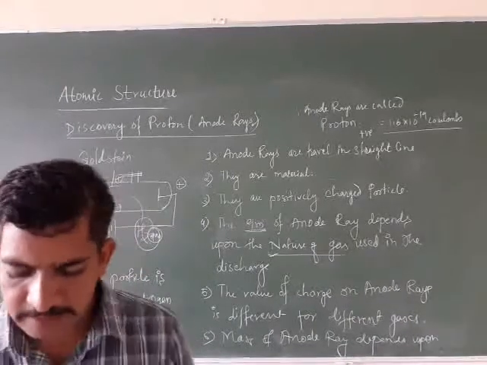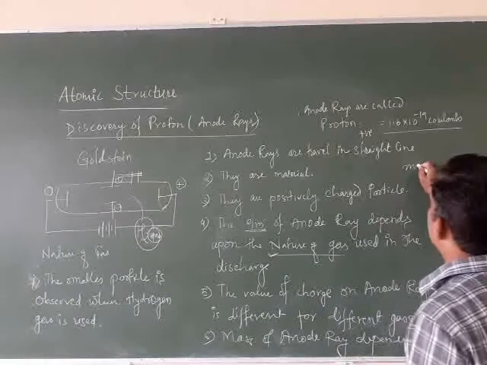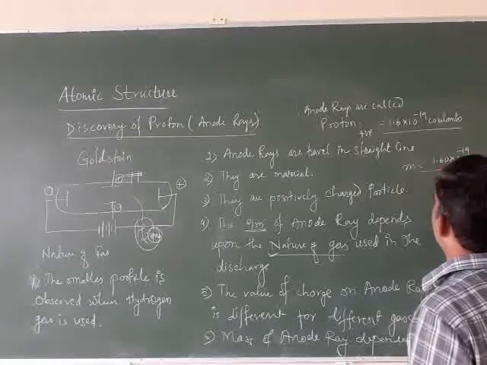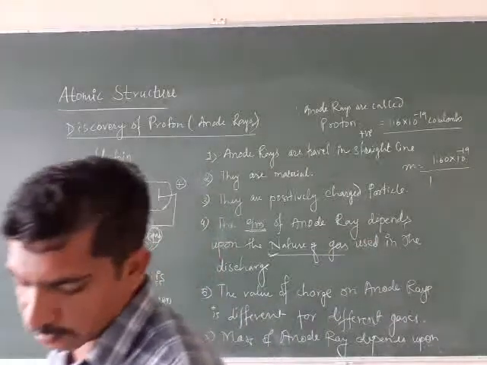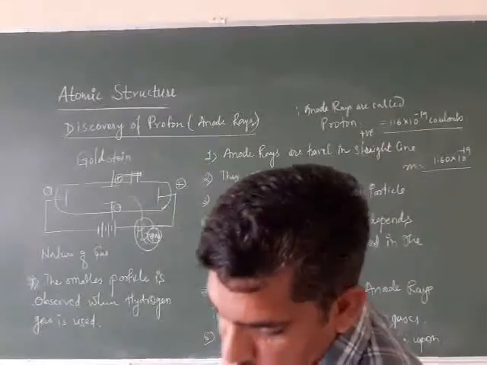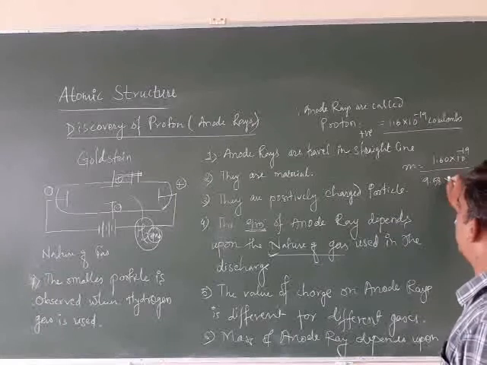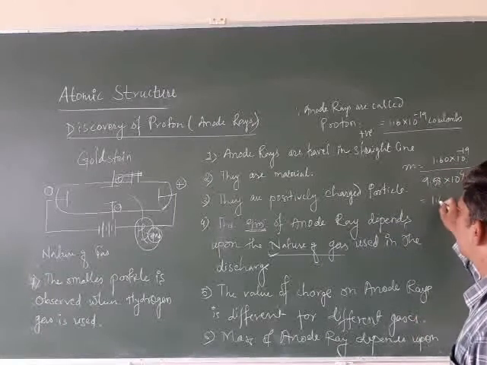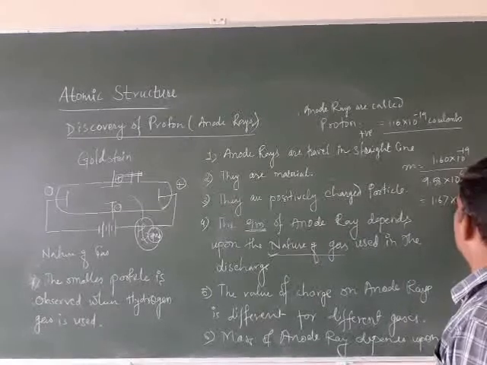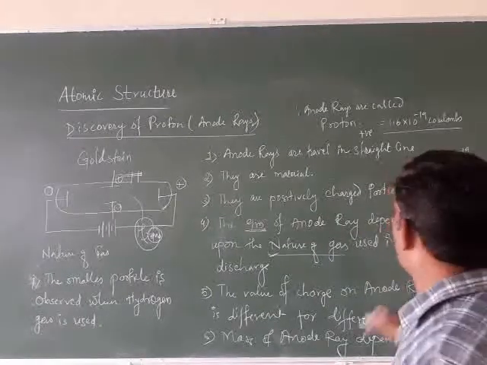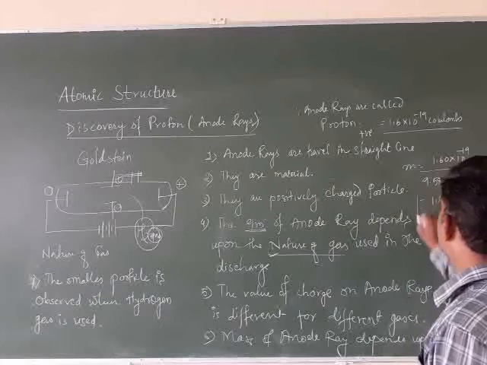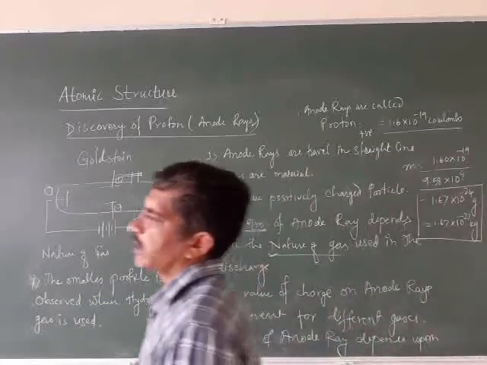And whenever we calculate the charge to mass ratio for hydrogen gas, the smallest particle, mass is equal to 1.60 into 10 raised to minus 19 divided by 9.58 into 10 raised to 4, and this mass will become 1.67 into 10 raised to minus 24 gram, or you can write 1.67 into 10 raised to minus 27 kilogram. So this is the mass of a proton.